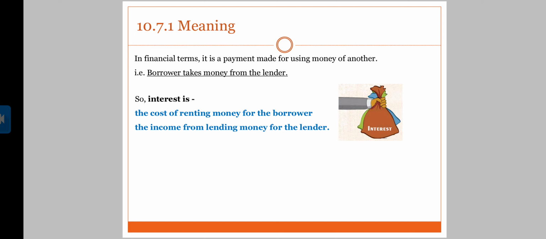That is the amount you're going to pay me for using my money. In financial terms, it is a payment made for using money of another. Borrower takes money from the lender. So, interest is the cost of returning money. You are paying me the cost for the same, that is those 200 rupees. The cost of returning money for the borrower, the income from lending money for the lender.